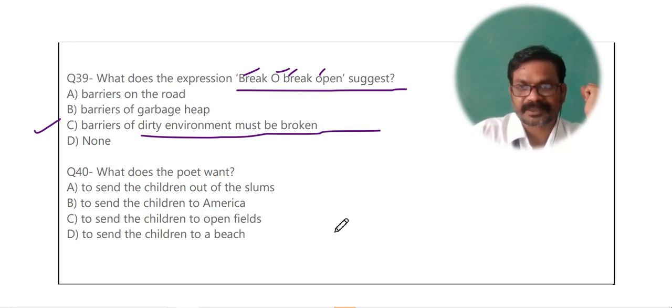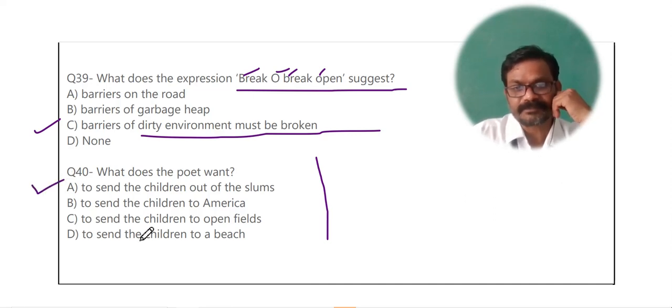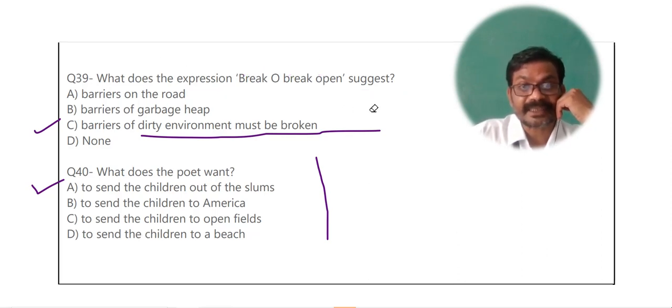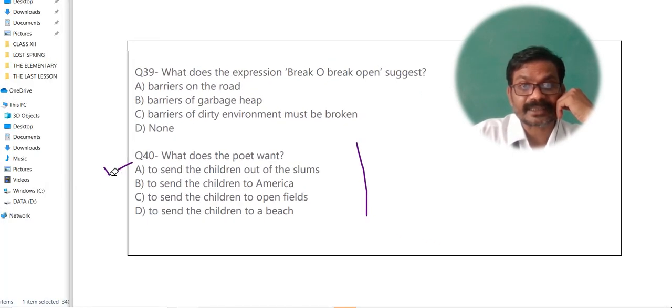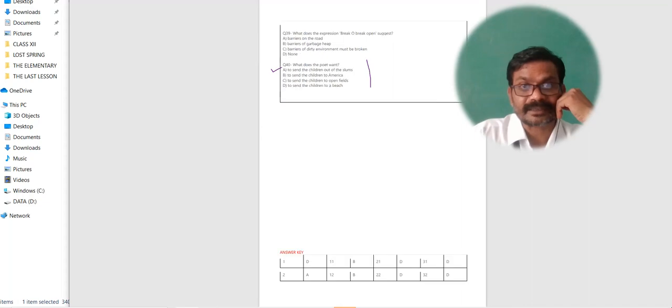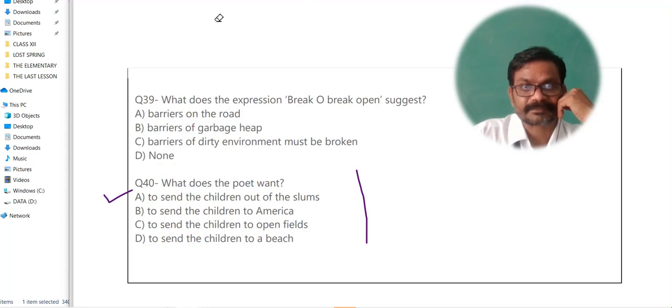And children, we have moved to the last question of the day. It is, what does the poet want? Poet क्या चाहता है? The poet wants to send the children out of the slum. Poet चाहता है कि ये बच्चे किसी न किसी प्रकार से इन स्लम एरिया से बाहर निकलें, ये भी आउटसाइड की दुनिया देख सकें. The poet wants this much only.